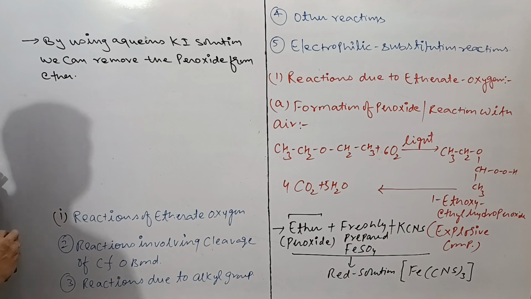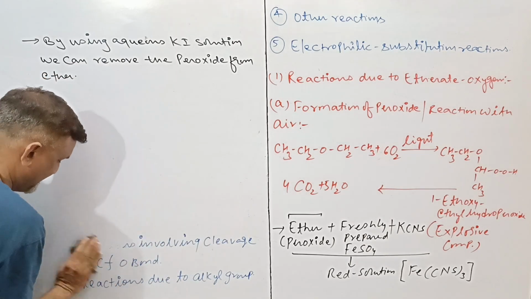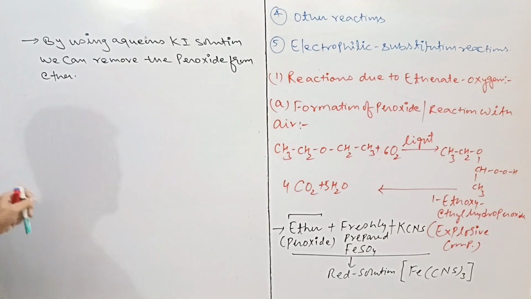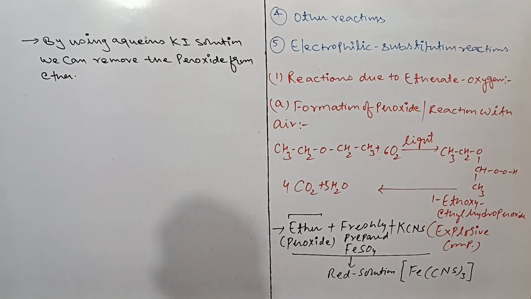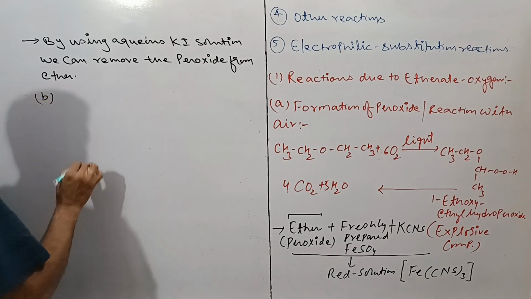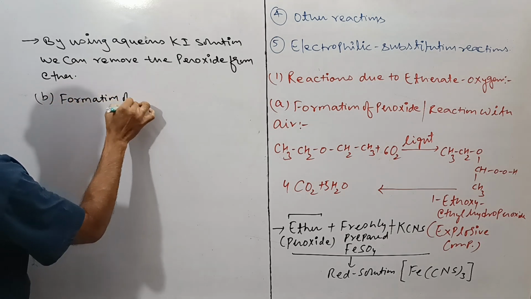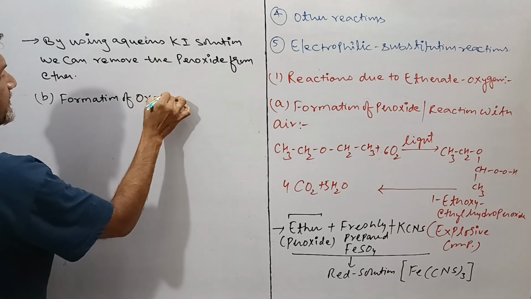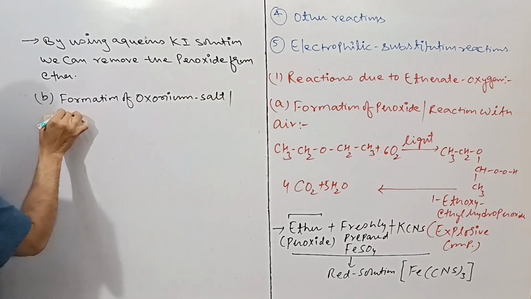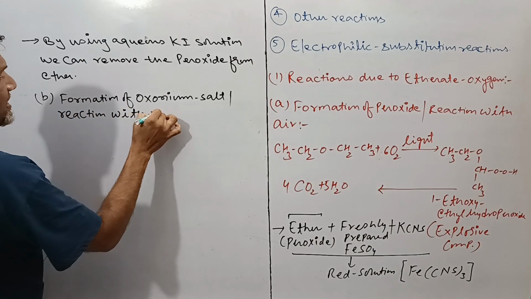Regarding the etherate oxygen, there will be just 2 or 3 examples also. What are they? Listen to me carefully. This is the B part: formation of oxonium salt, or you can say a reaction with mineral acids.